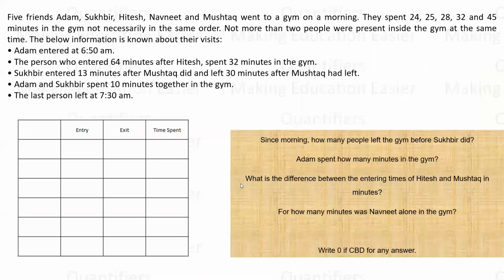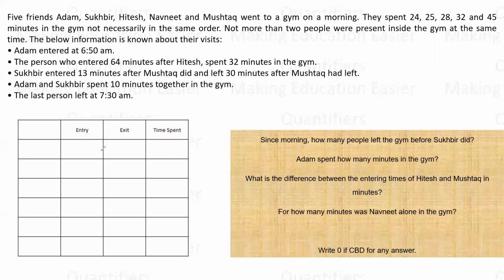Now this is a table that I have made that has entry time, exit time, and time spent. These are the three variables I need to play upon. First of all, it says Adam entered at 6:50 a.m. I am assuming all of you have read the conditions. Adam has entered at 6:50 a.m. and the last person left at 7:30 a.m. So I'm pretty sure that Adam cannot be the first person in the list. If there are five people, where should he be lying? He should be second, third, fourth, some position of this type. He cannot be the first or second one. Can we say that?